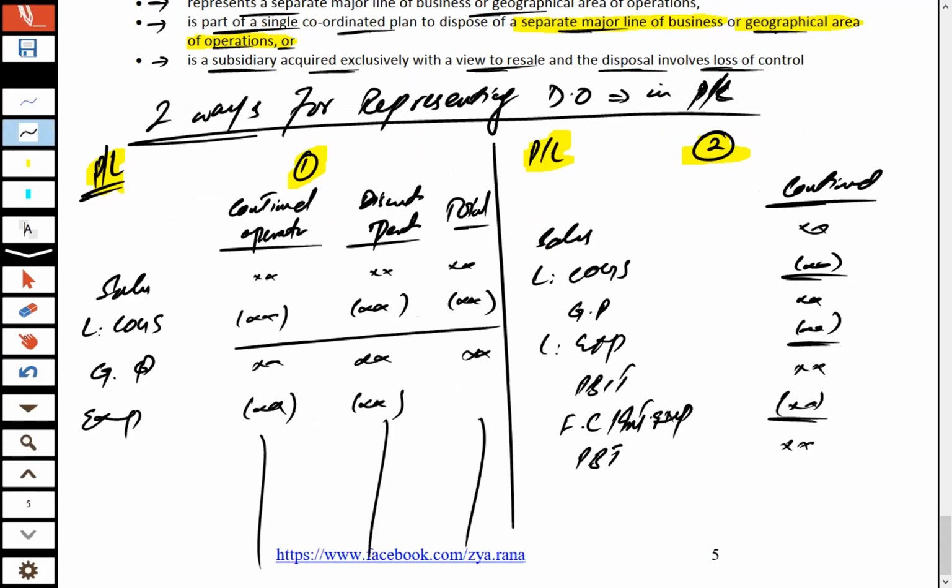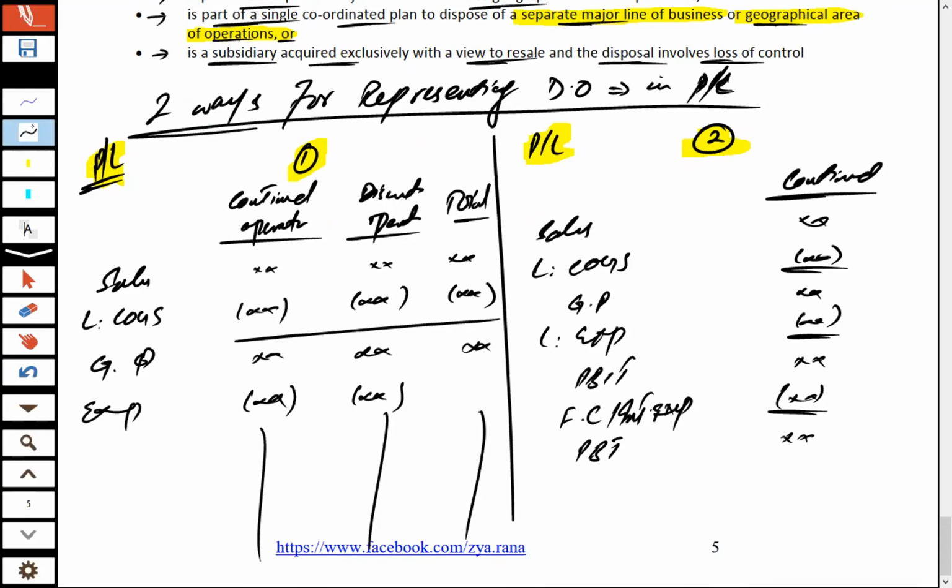And now one line item is required here. What's that? After profit before tax, you can show one line item, profit or loss from discontinued operations. That's method 2.